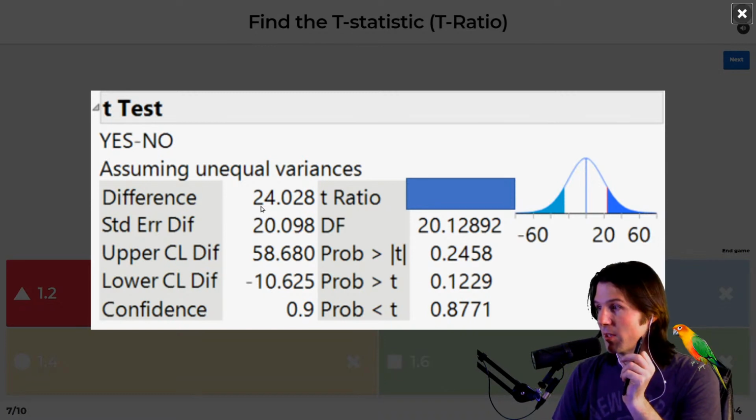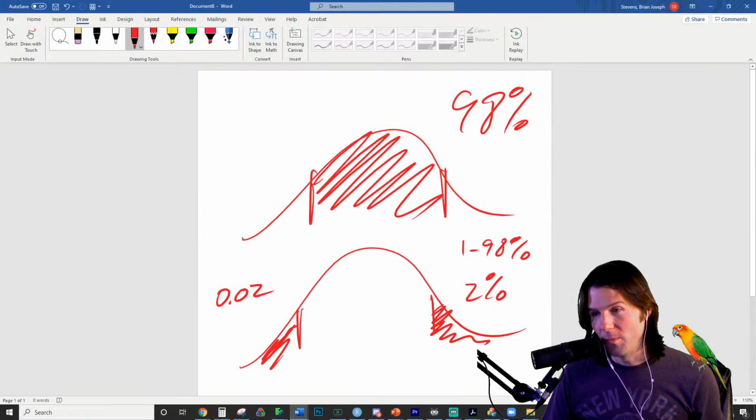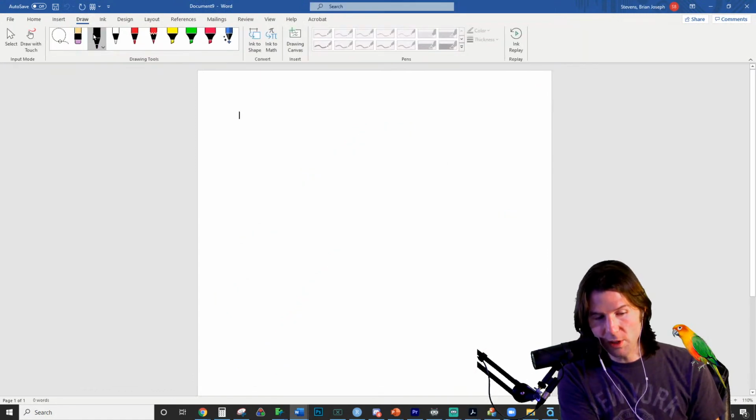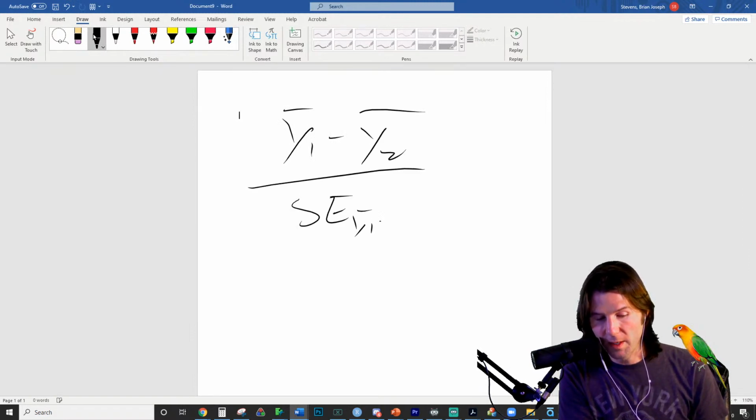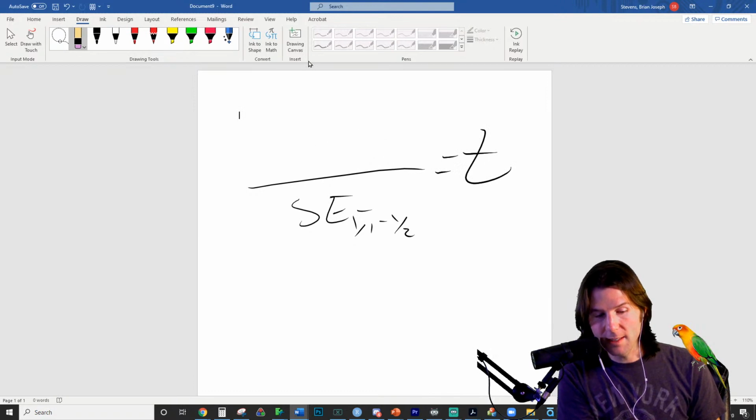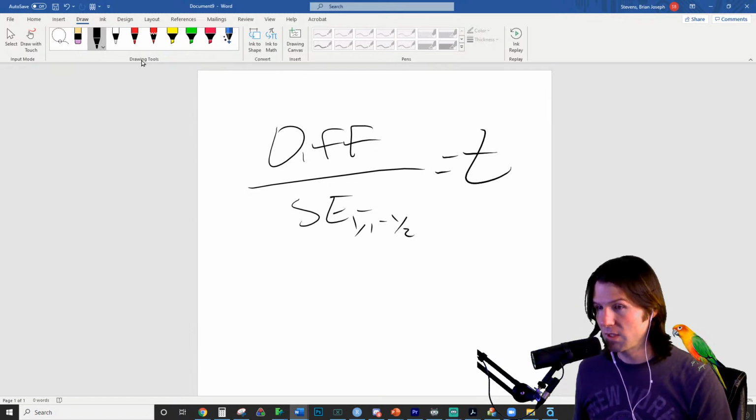Because it's the difference divided by the standard error. You could really quickly abbreviate the test. All we do is take y bar 1 minus y bar 2 and divide by the standard error of the difference of the two. And that is the whole statistical test. That's the t-statistic. And what is y bar 1 minus y bar 2? That is just the difference between the two sample means. That's all the test is: the difference standardized.